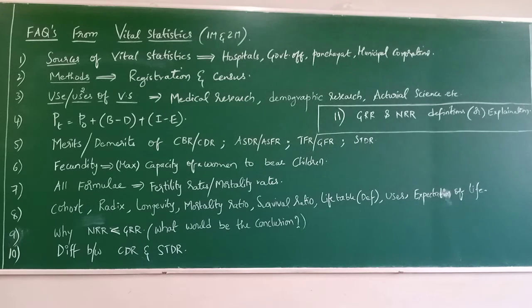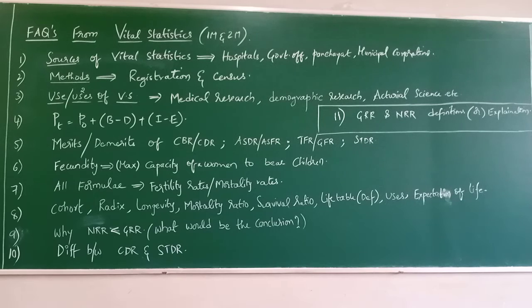Source of vital statistics: hospitals, government offices, panchayat offices, municipal corporations, etc. Methods: registration and census method. Use of vital statistics: medical research, demographic research, actuarial science, etc. And then measurement of population, PT equals P naught plus births minus deaths plus immigrants minus emigrants. Clear? And coming to the fifth one, merits and demerits of CBR, CDR, ASDR, ASFR, TFR, GFR and STDR.